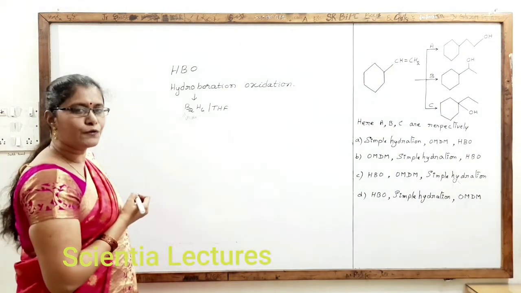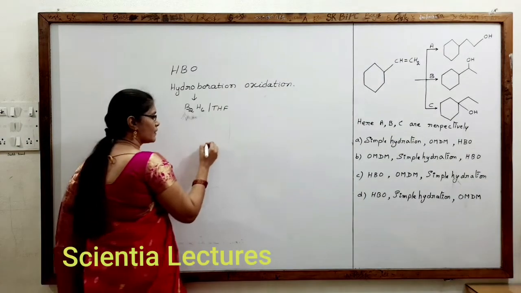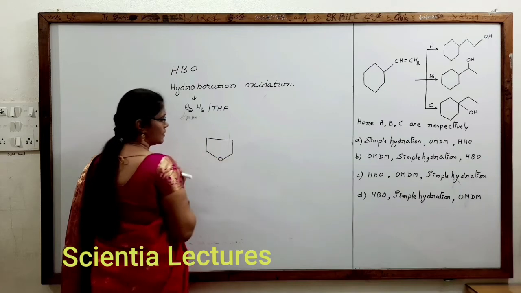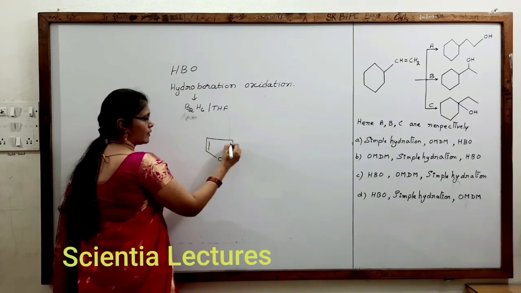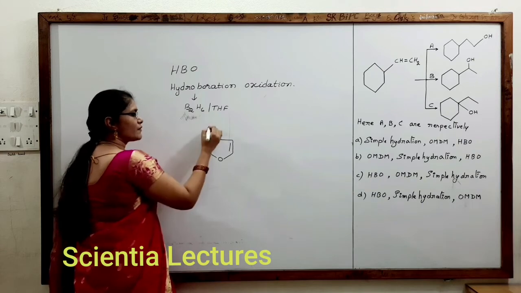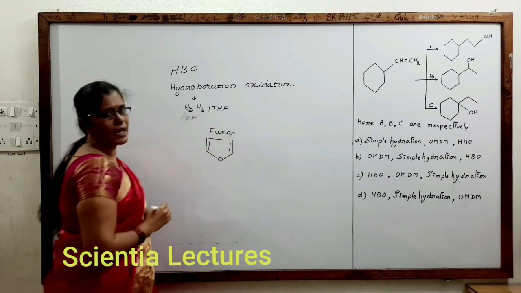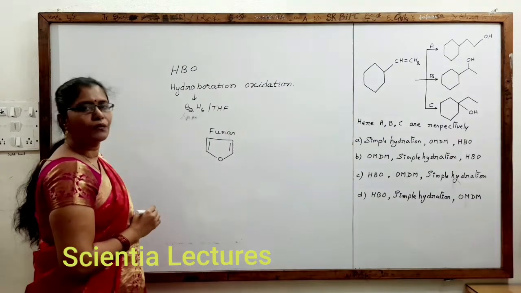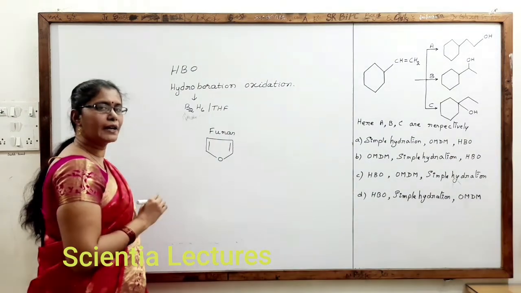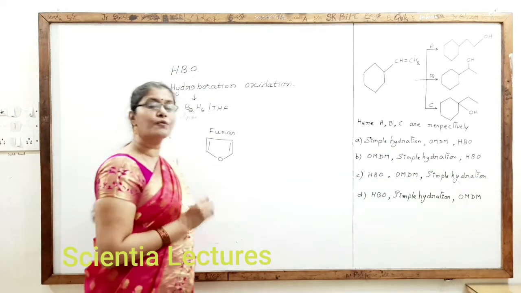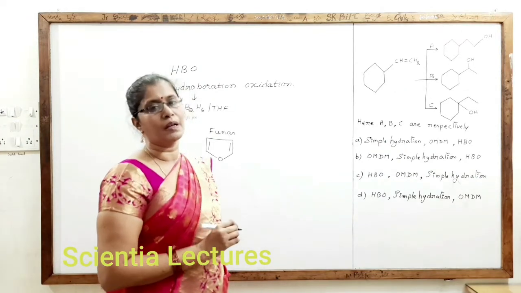What is THF? Tetrahydrofuran. What is furan originally? This is furan, which is an aromatic compound. It is one of the heterocyclic aromatic compounds we need to remember.